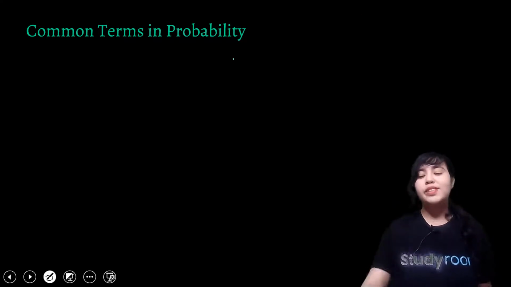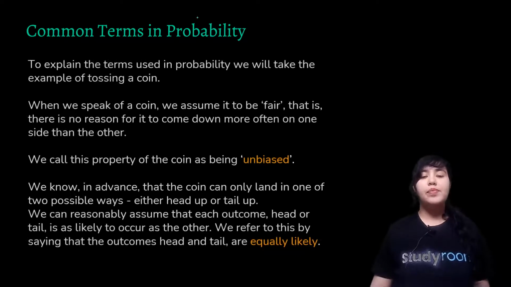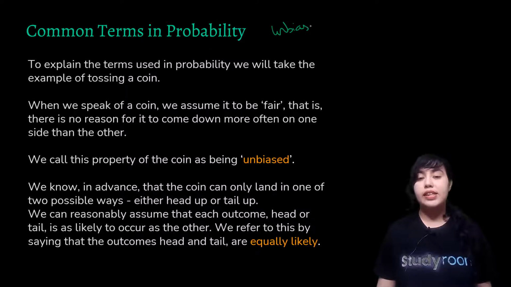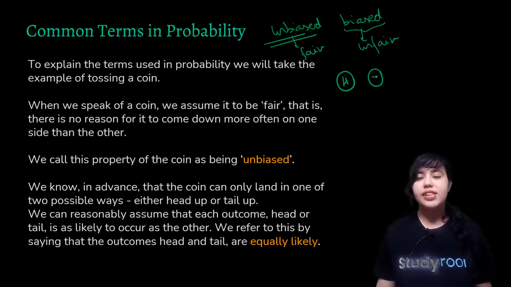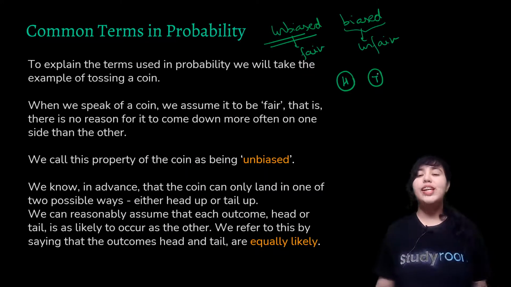Okay, so there are some common terms in probability. Here we often make use of the terms unbiased and biased. As the name suggests, unbiased means fair, as in just, and biased means unfair, not just. So what do we mean by this? Let me explain it to you by means of a fun activity. Take any coin. Any coin would have heads and tails. Those are the two sides of a coin, right?